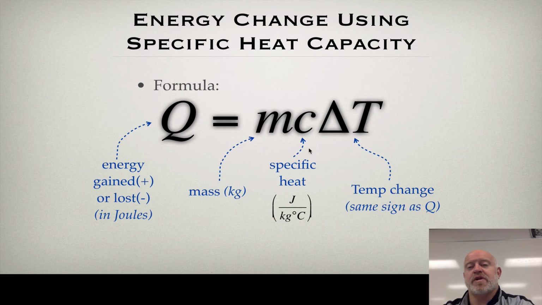Now, what this equation tells us is this: if we're looking for the energy change for a substance, and we double the energy, that's going to create a change in temperature, because we have a certain mass and a certain specific heat capacity. If I change the temperature by 20 degrees for two different substances, the one with a high specific heat capacity is going to change the energy even more. If it has a low specific heat capacity, it's going to change the energy less.